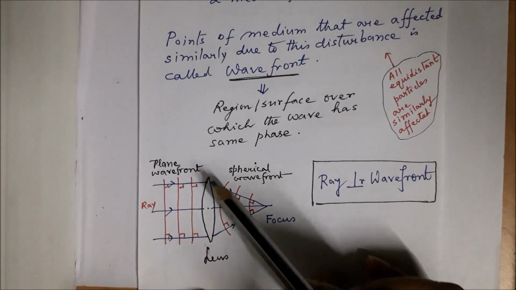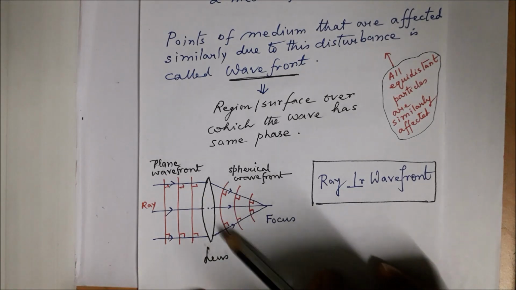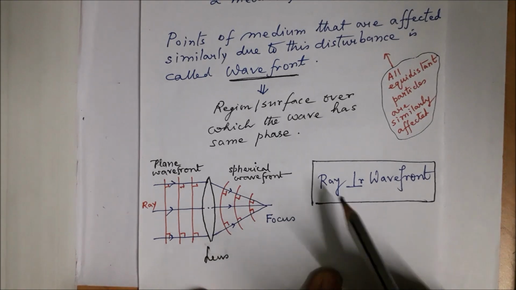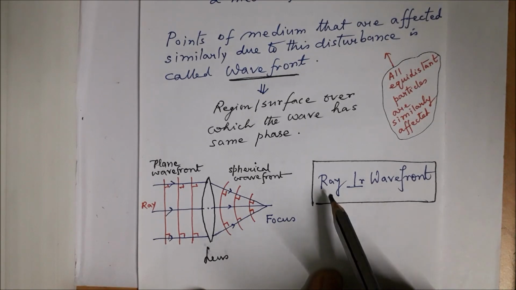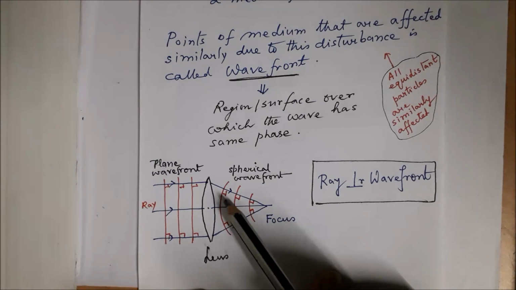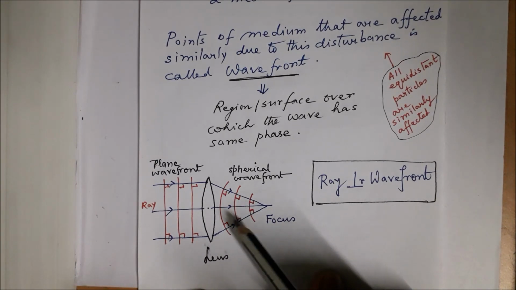In case of a lens, this is the plane wave and this is the spherical wavefront, and we know an important feature that the ray is perpendicular to the wavefront, as evident from these 90 degrees.